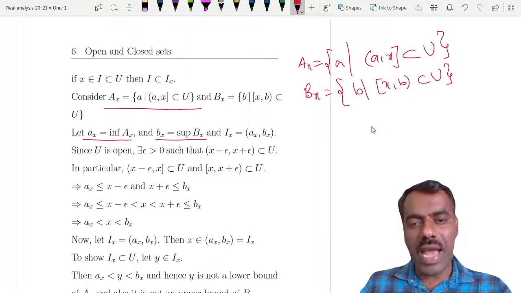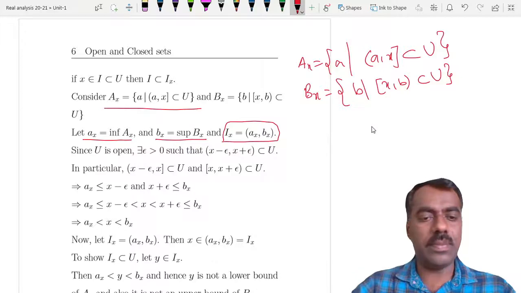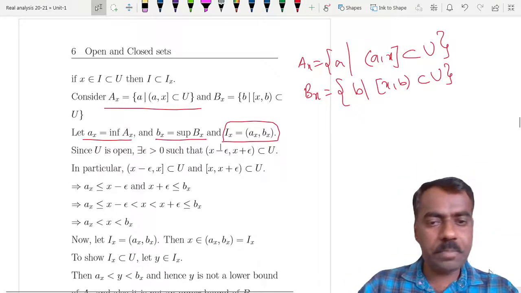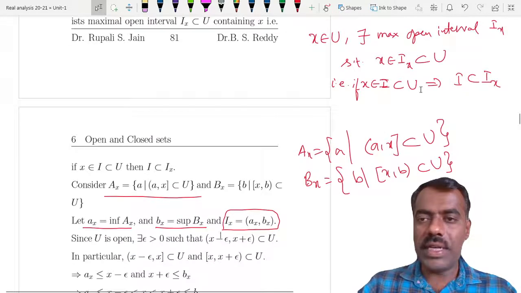And consider your I_x, then I_x is going to be this one, (a_x, b_x).